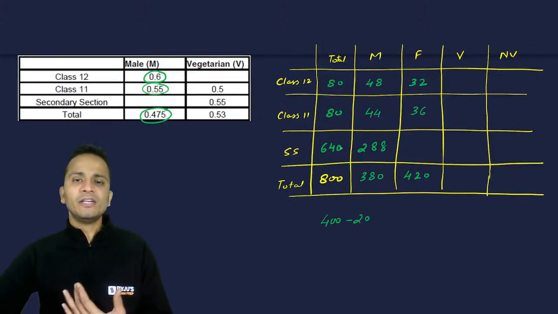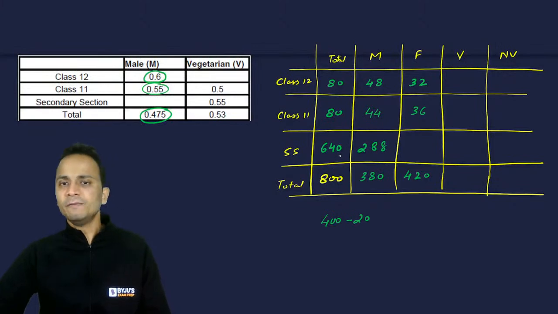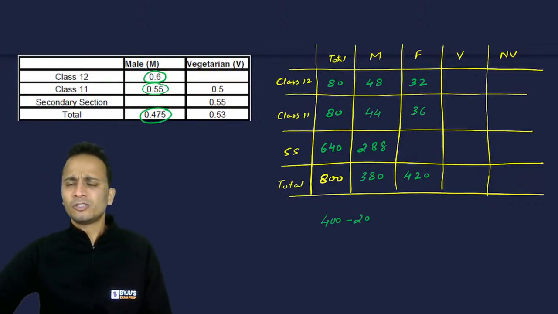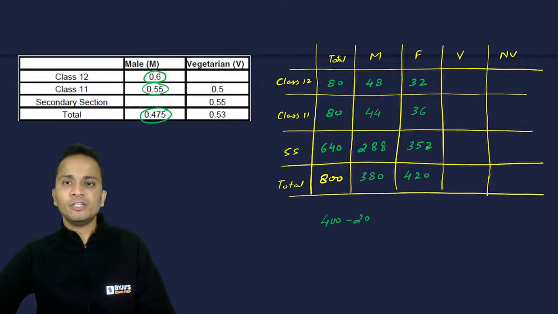Similarly for females, either you can subtract 288 from 640 or you can subtract 32 and 36 from 420. So 32 और 36 माइनस कर देते हैं. 60 माइनस किया 360 and then 8, 352. So 352 will be the number of females in secondary section. All right, ठीक है?